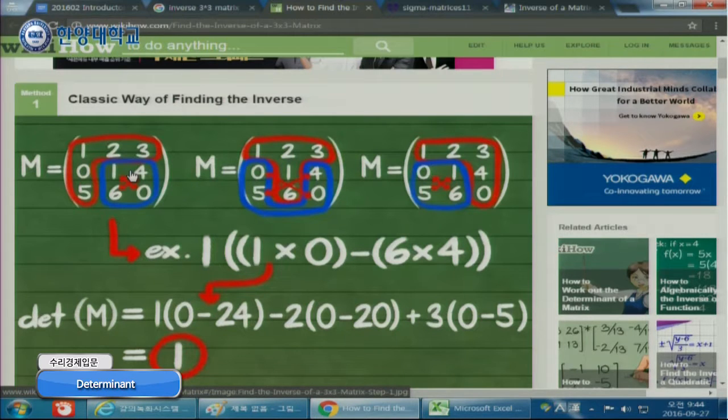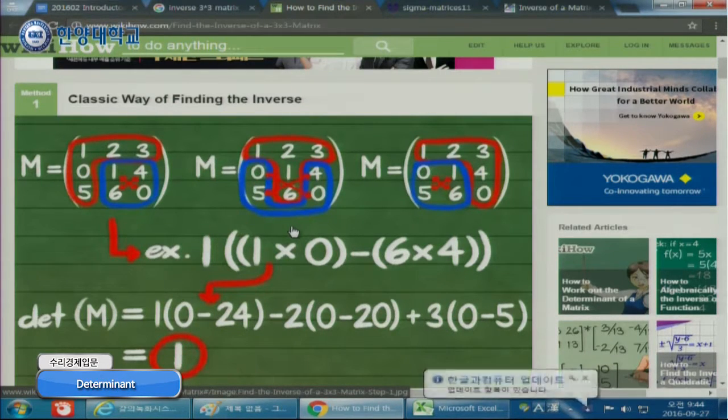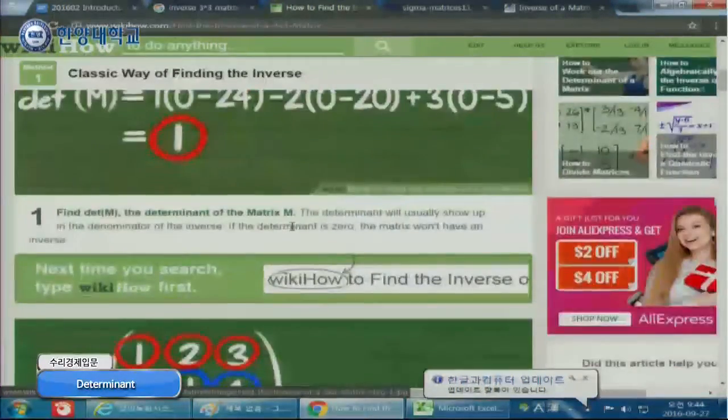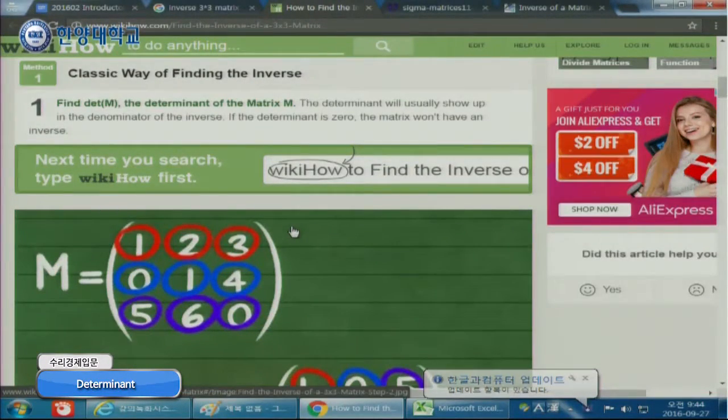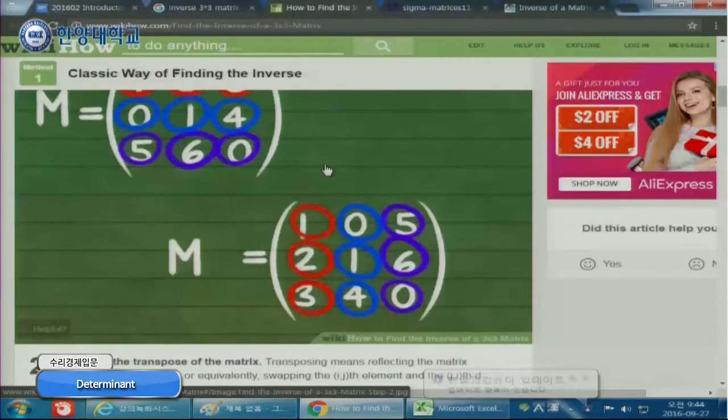So in this case, it is easier to pick the second row or third row. The third row also contains 0. But anyway, in this case, they chose the first one. So this is step 1. You can calculate the determinant in this way: pick an arbitrary row or column, and remember the signs. Remembering the sign is easy. The first element is plus, and then iterate minus, plus, minus, plus. So the determinant is done.